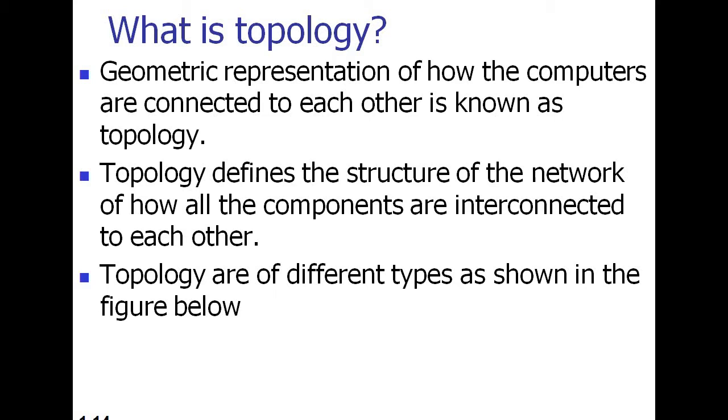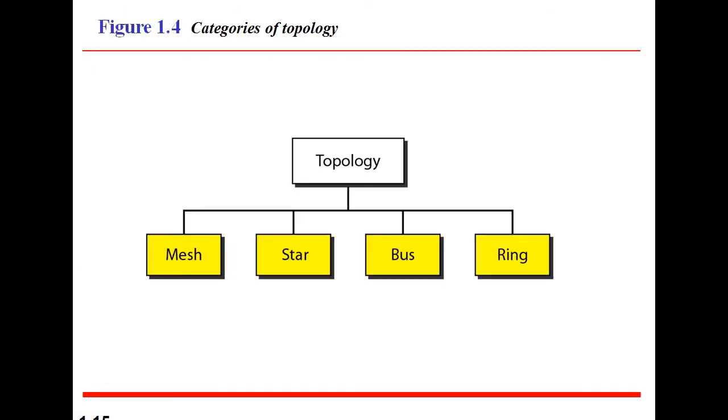Topologies are of different types. They are mesh topology, star topology, bus topology, ring topology, and hybrid topology. The diagrammatical representation of the different types of topological structures are here.